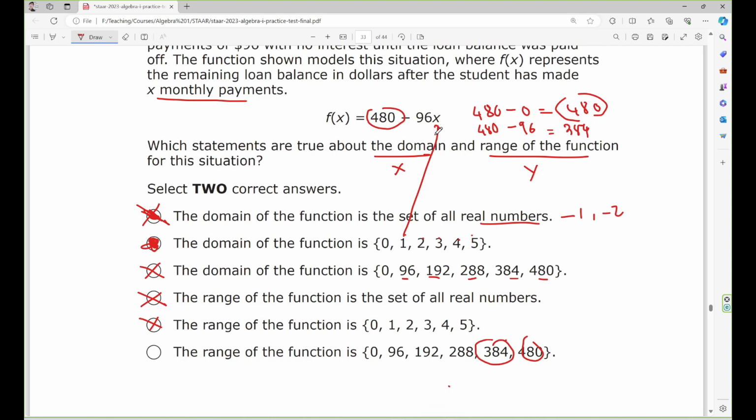Alright, x equal 2, substitute here, you get 288. X equal 3, you get this one. X equal 4, you get this one. And x equal 5, you pay off. So the range should be 0. So the answer must be this and this. This is B and this is F.